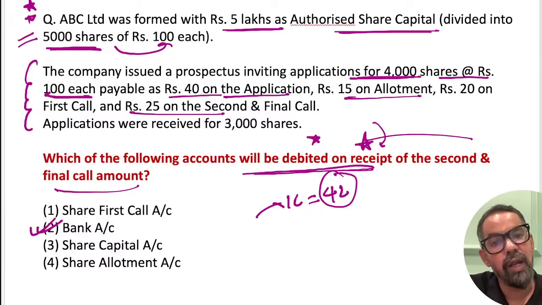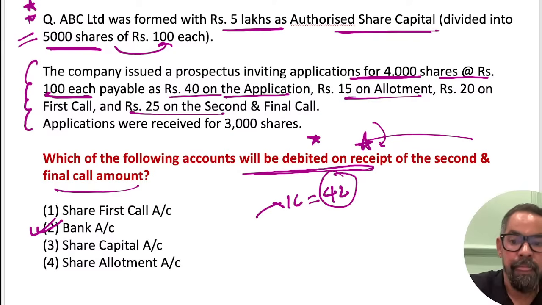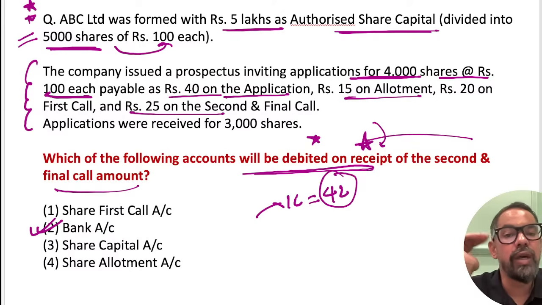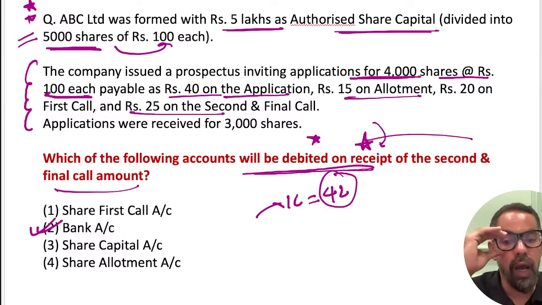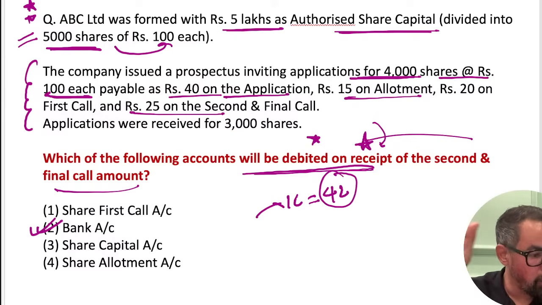When we go for call in advance, it is call in advance to call account, then bank to call account. So when we issue the call, it is call account to share capital account. When you receive, it is bank account to share allotment account. Okay. So that is the case. Debit the receiver. Rakesh sir has been approved.